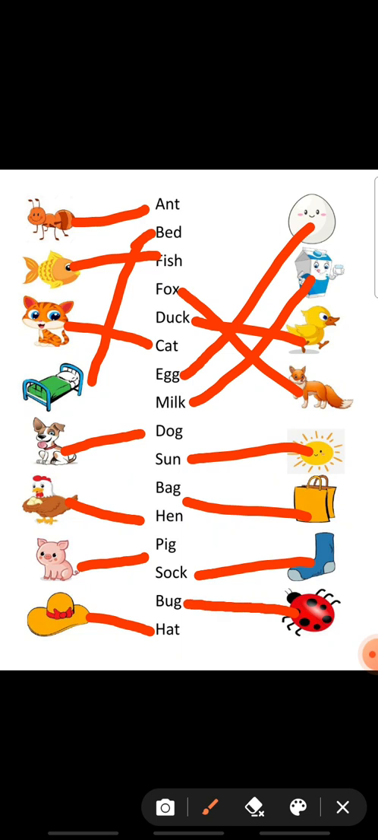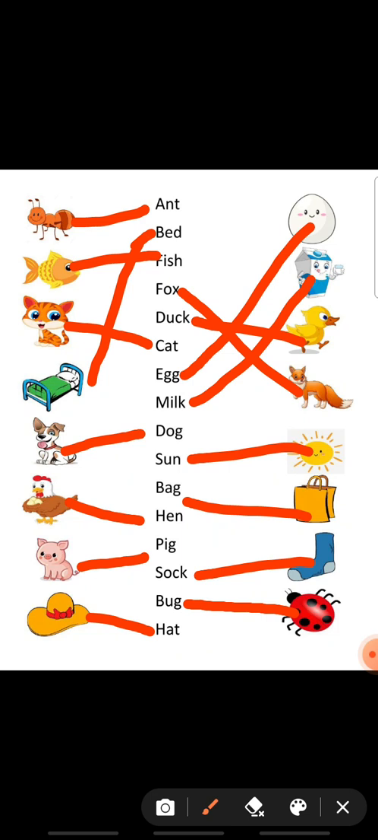Is it? Yes. So what are these? Picture with words, we have done the matching. Is it? Yes. So you know the words now. Is it? Yes. So if I had given this in the exam, you have to do it like this.